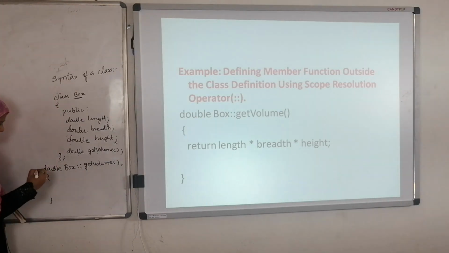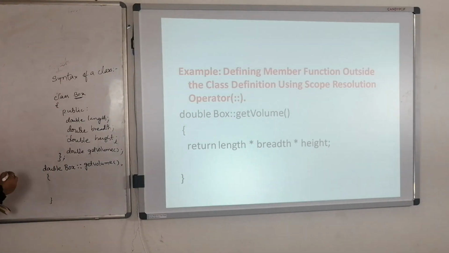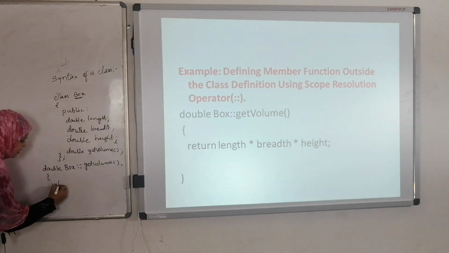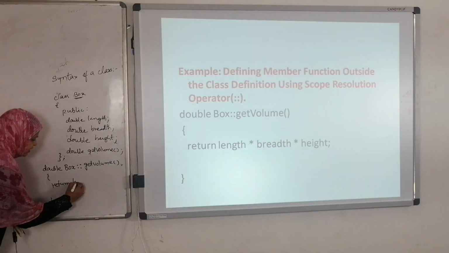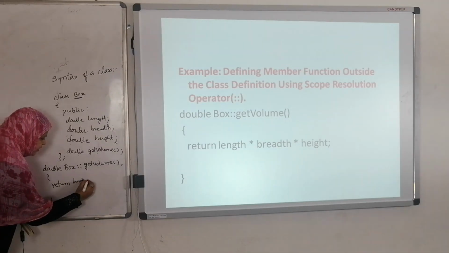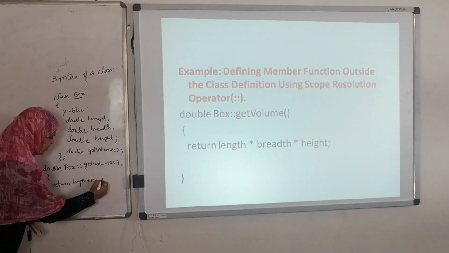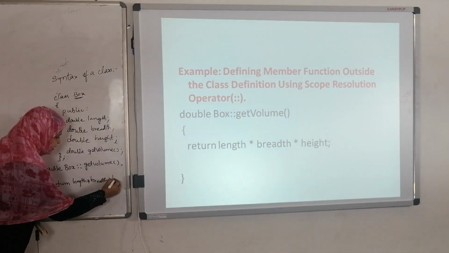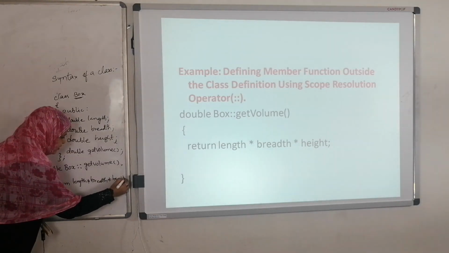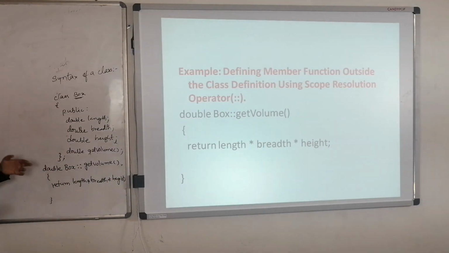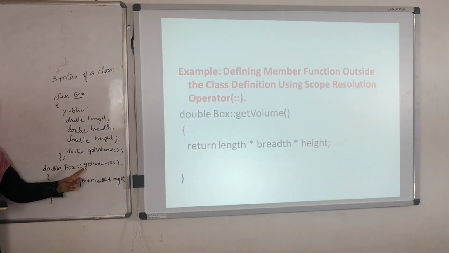Now we are going to define this one. How do we find the volume of a box? Return length into breadth into height. See here, in the previous example, we performed this operation within the class only. Whenever we define the function within the class, there is no need to use the scope resolution operator.